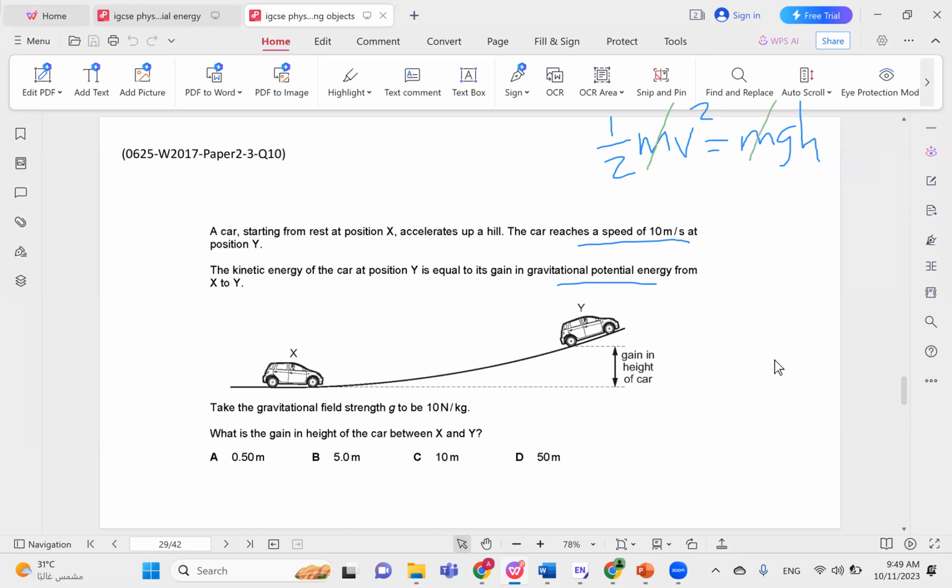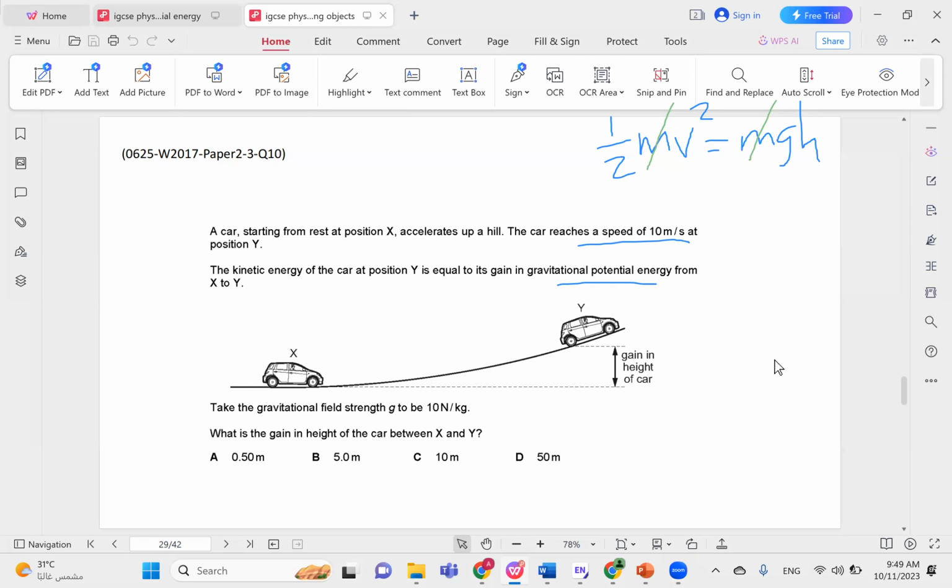It's solved exactly the same way, but it's not because of the conservation of energy in a sense. We're not equating kinetic to potential due to conservation of energy. They're actually both equal together to the chemical energy that was inside the car. But since they told us that the gain in kinetic is equal to the gain in potential, we can still use the same equation to solve.